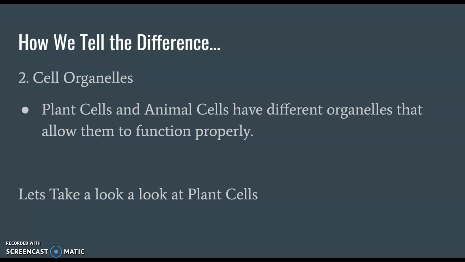Because of those cellular processes, each plant cell and animal cell is going to have very different organelles that allow them to perform their function and work efficiently. So what we're going to do now is take a look at the plant cells and see how they differ from animal cells.